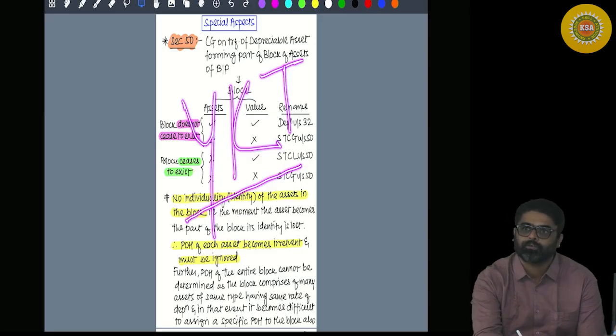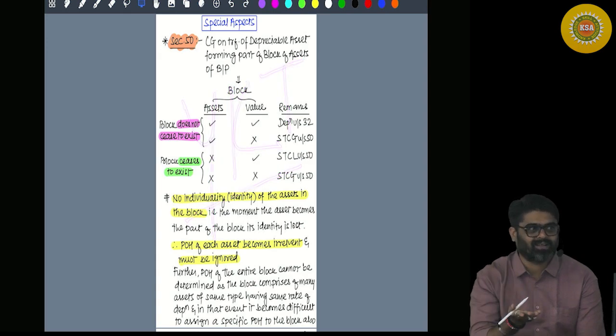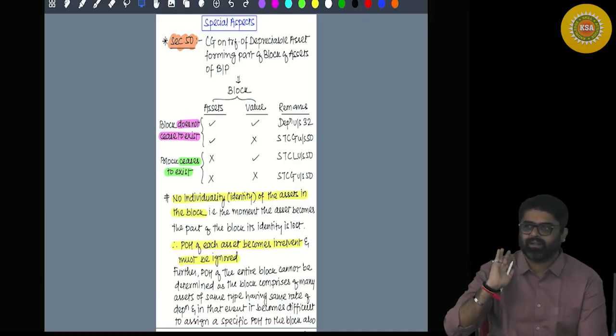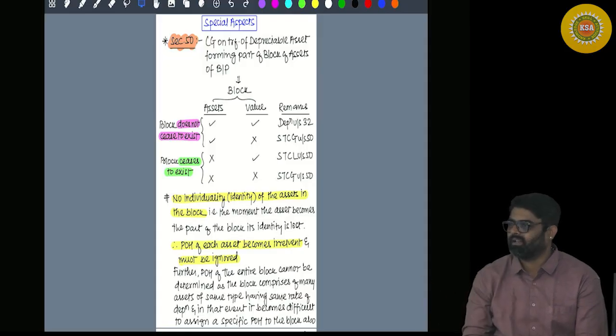You know this. I've already taught you under the head PGBP, depreciable assets. A depreciable asset is a capital asset, the assets which are used in your business or profession, yes or no?